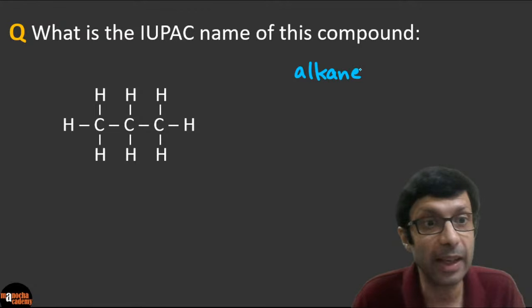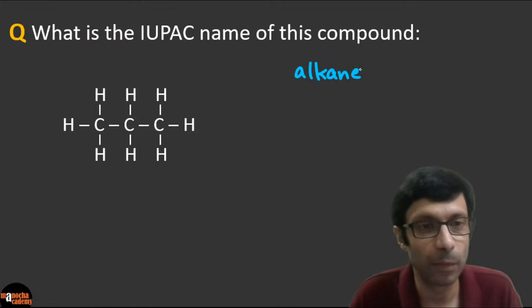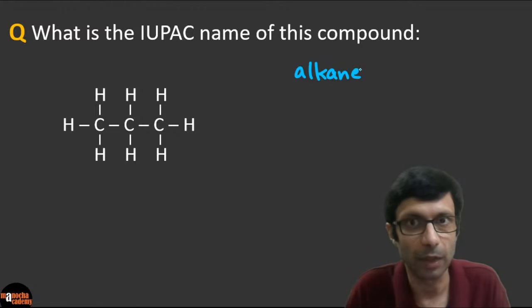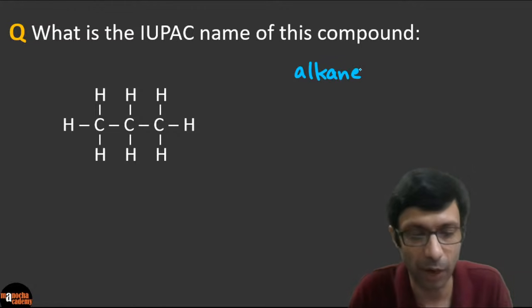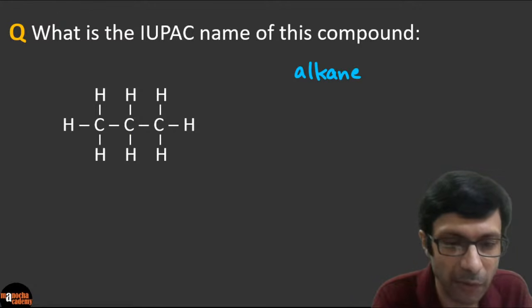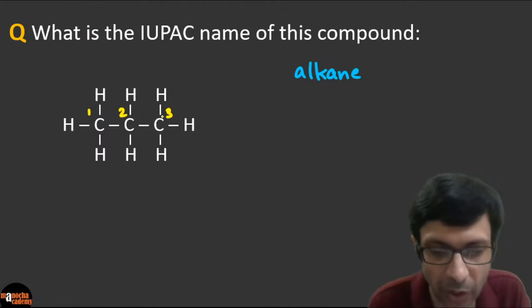And now to decide the IUPAC name, the important thing is you need to look at the longest carbon chain and count the number of carbons. So here you can see how many carbons there are? 1, 2, 3. Is that right, guys? Everybody can see there are 3 carbon atoms here, 1, 2, and 3.